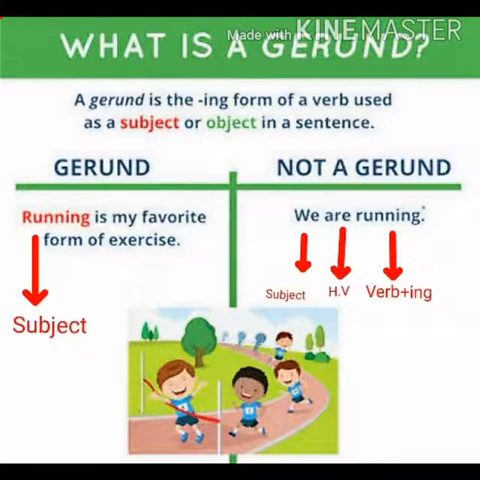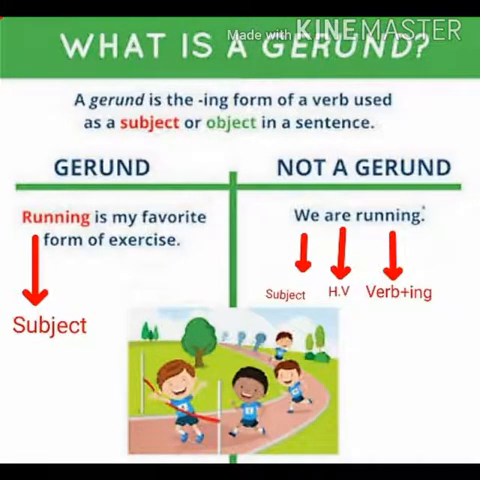Here in class you are looking at 2 examples. The first one is of a gerund and the second one is not a gerund. So let's have a look at the first example: running is my favorite form of exercise. Here running is a gerund example because it is taking the place of the subject. But in the second example, we are running. This is not a gerund.